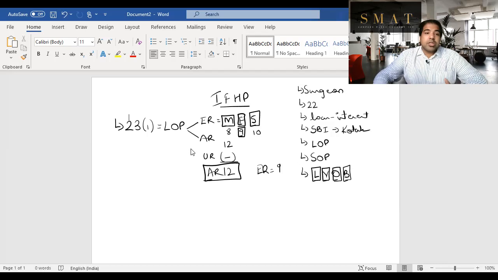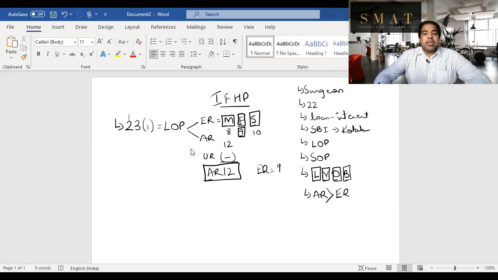First, what is vacancy loss? In case a tenant leaves the house and you don't self-occupy it either, there's no one in the house. That period is called the vacancy period, and the rent you don't get for that period is called the vacancy loss. So can you minus that? Yes, you can, but only if AR is higher than ER before minusing vacancy loss. So you first ignore vacancy loss and calculate AR and ER. If AR is greater than ER, only then can you minus the vacancy loss. That's your concept of vacancy loss and unrealized rent.